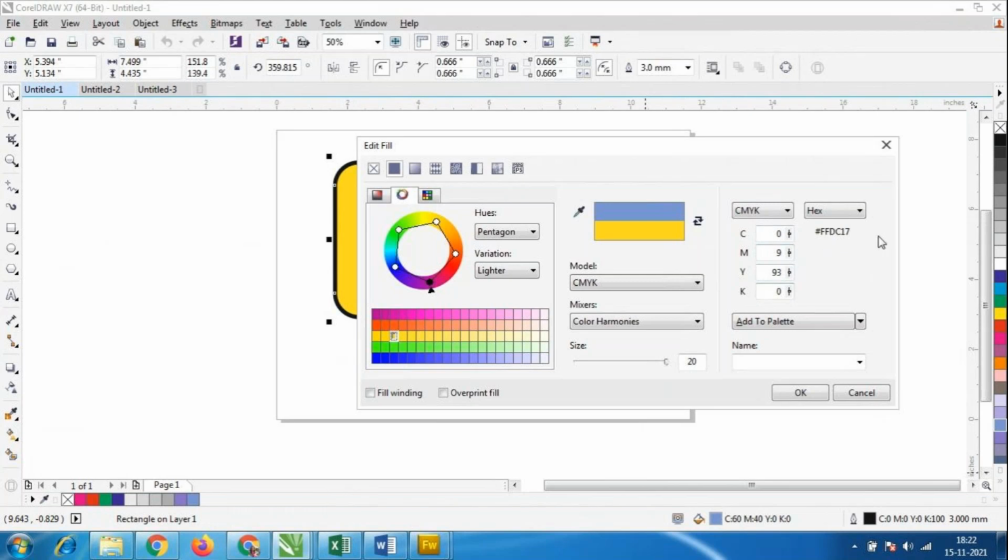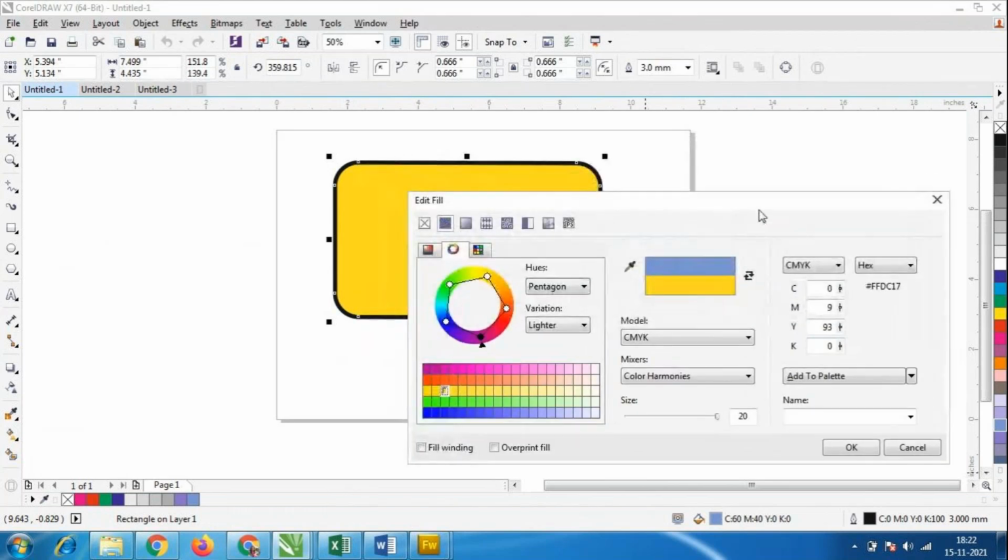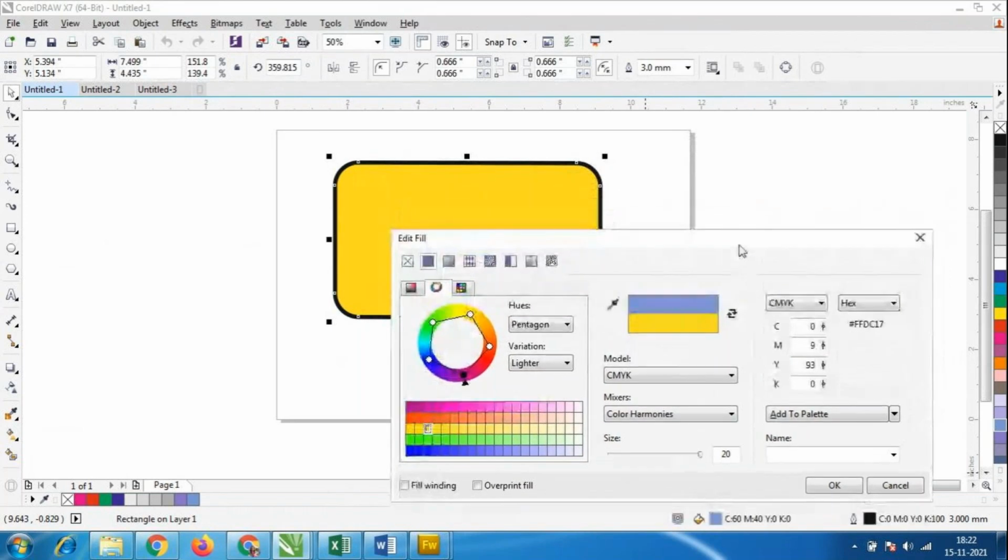Why do we have to give more importance to color values? Suppose any of the designs, for example any medicine or a biscuit or any product that has already been designed and launched in the market, correct? For any of the new designs, we have to make it like the same Britannia biscuit, Good Day biscuit, any biscuit.